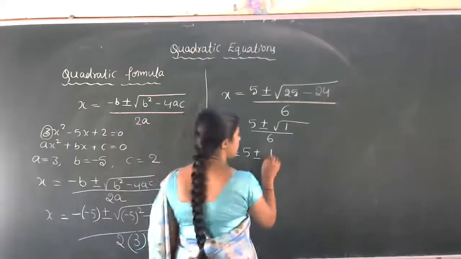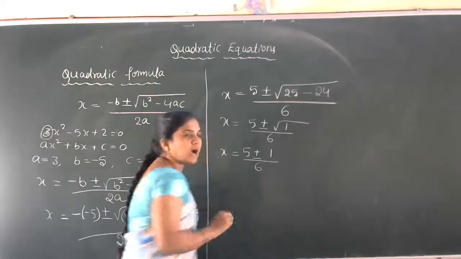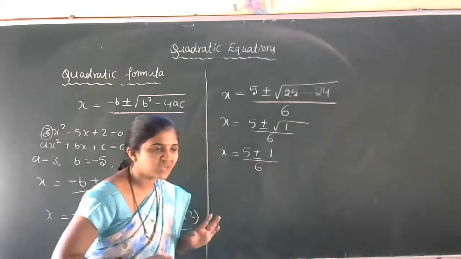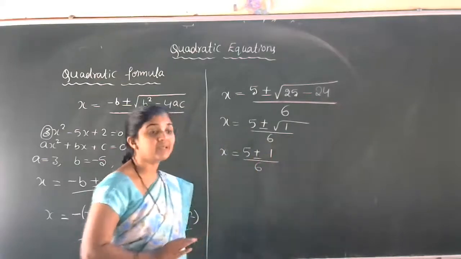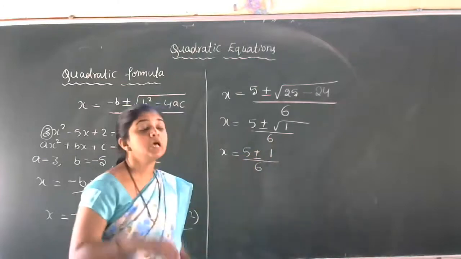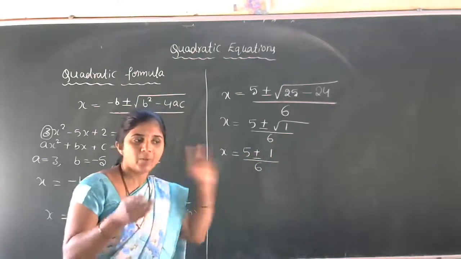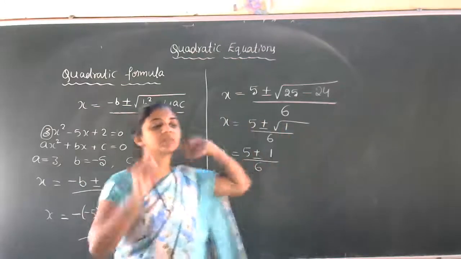Okay, so we can remove the square root now. 1 divided by 6. Up to this you got the idea, students? Yes, 5 plus or minus 1 divided by 6. Here we are observing that plus or minus. So what we have to do here is, once we have to apply the plus sign, and once we have to take the minus sign.